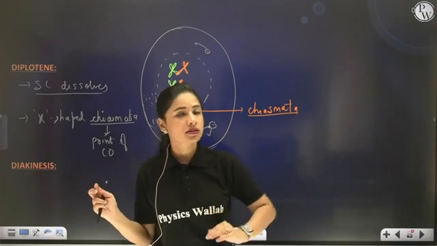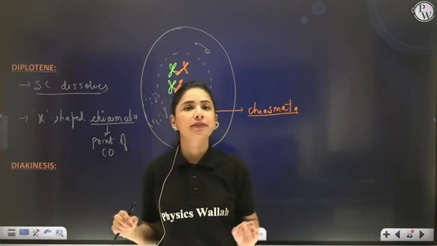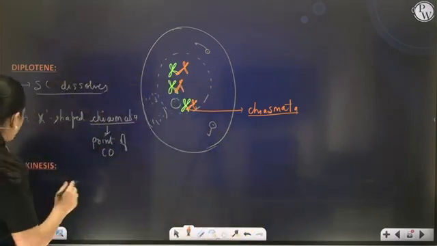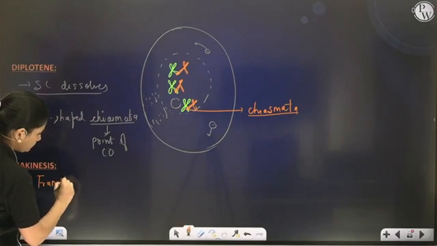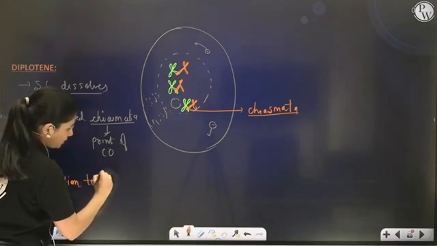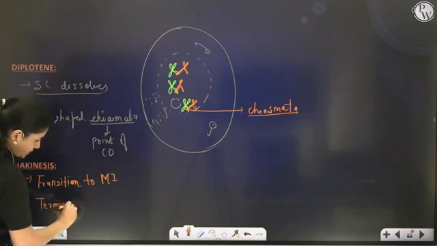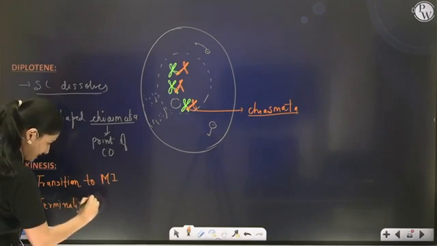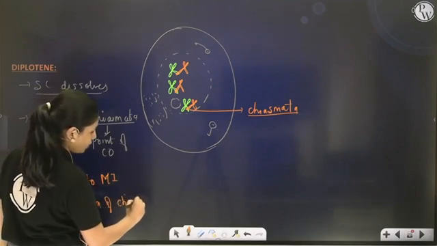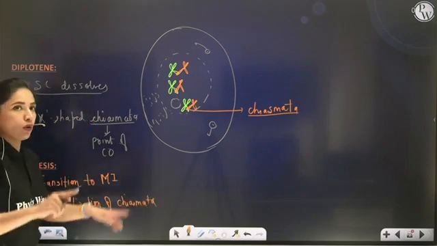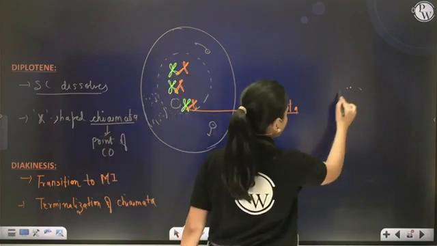So diakinesis marks the transition to metaphase I. During diakinesis, terminalization of chiasmata takes place. So there are two points to write for diakinesis. First, it marks the transition to metaphase I, and second, it shows terminalization. What is terminalization? It is the slipping of chiasmata such that the two homologous chromosomes now remain attached only at their ends. So how will you show the diagram?